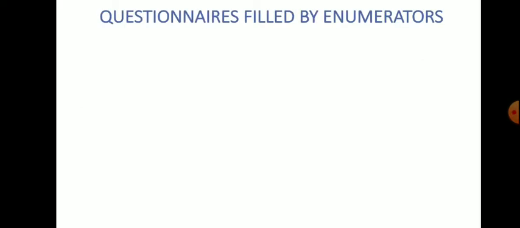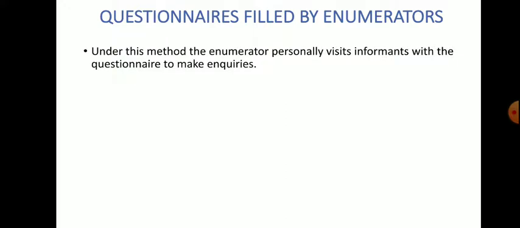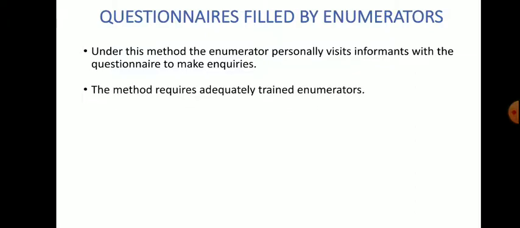Now, questionnaires filled by the enumerators, that is another method of collecting the primary data. Here the questionnaire is made by the investigator, and he recruits enumerators, and the enumerator personally visits the informants with that questionnaire to collect the data. Directly, the investigator is not going to the field.